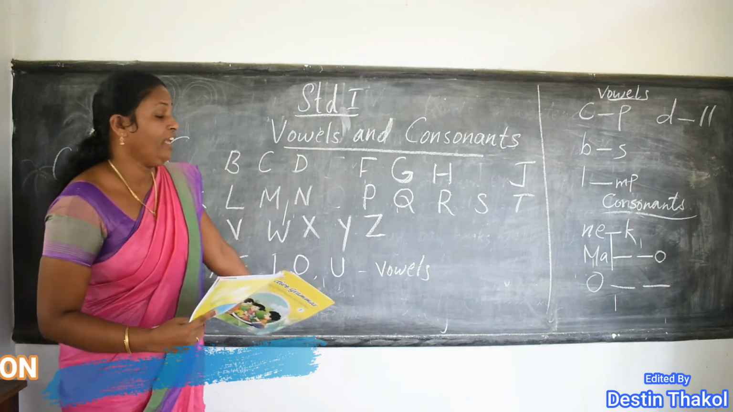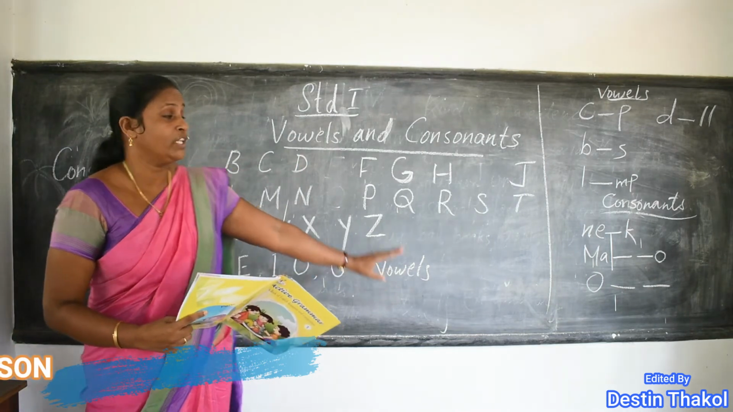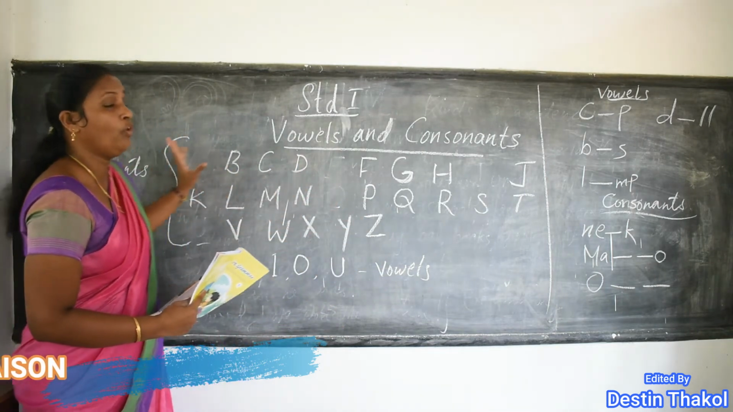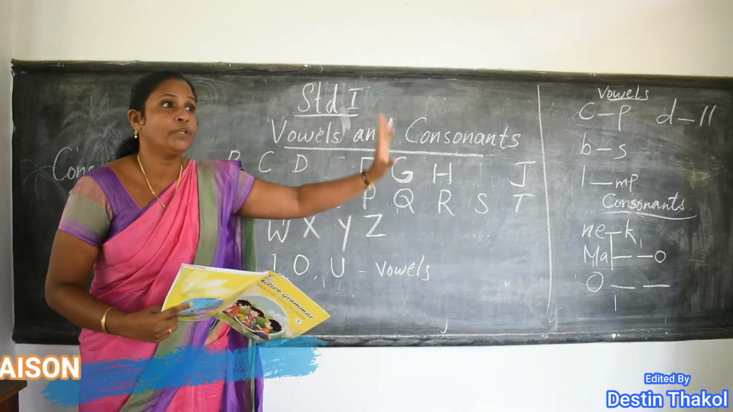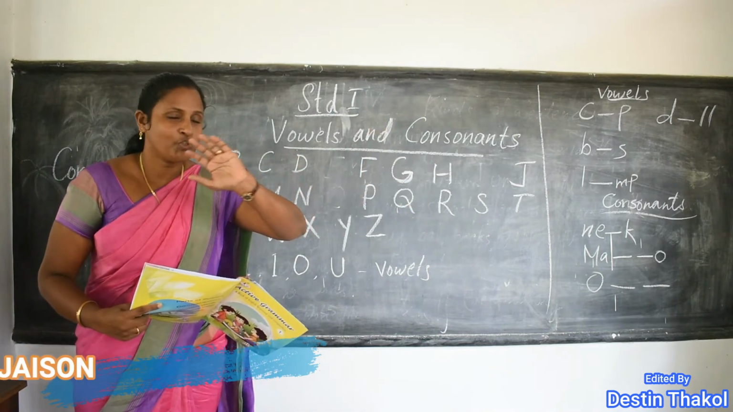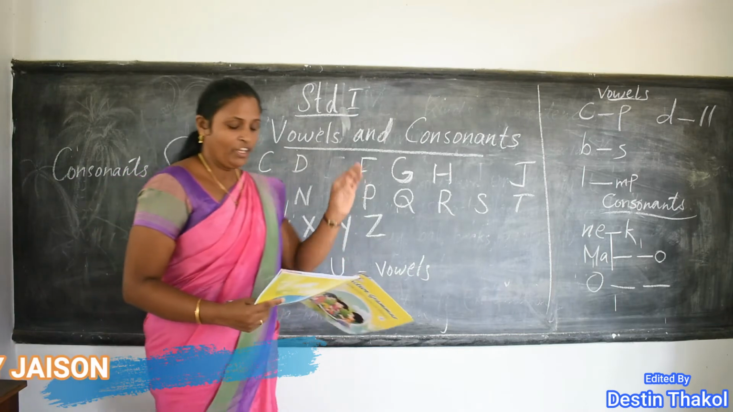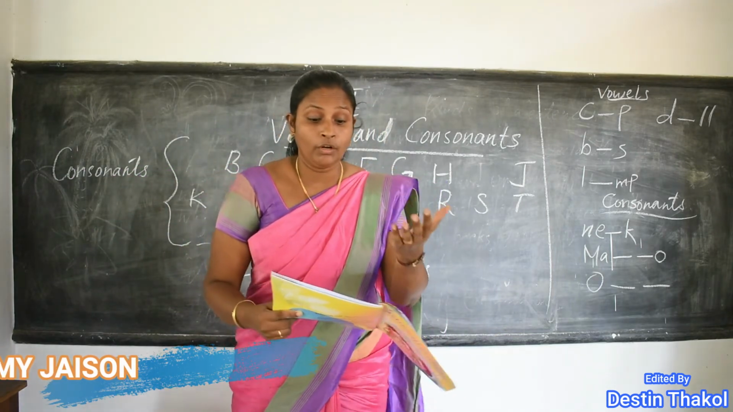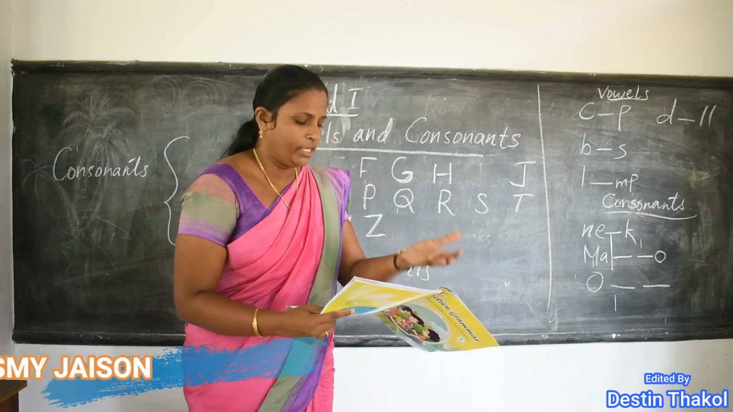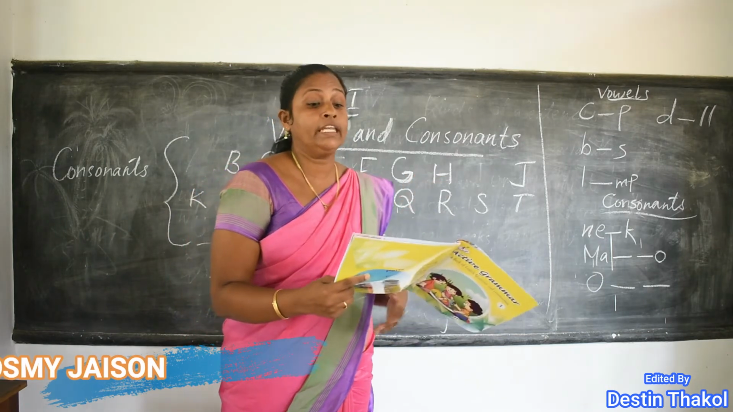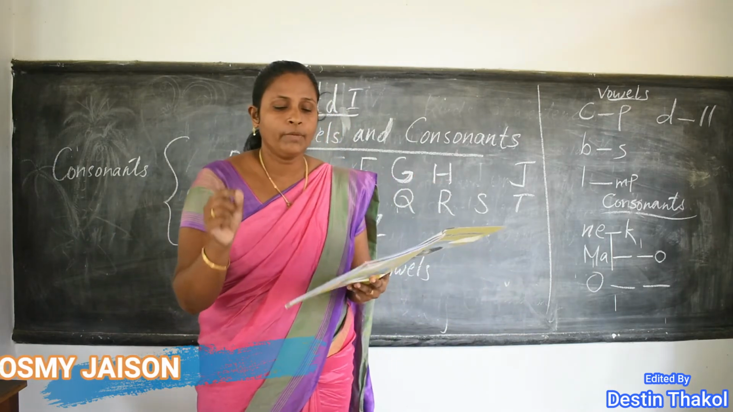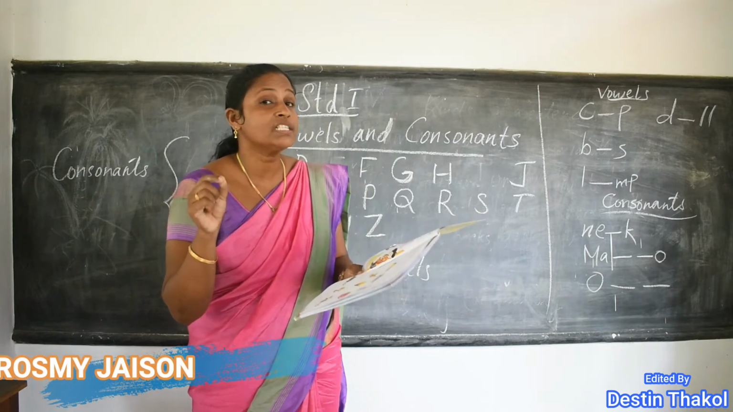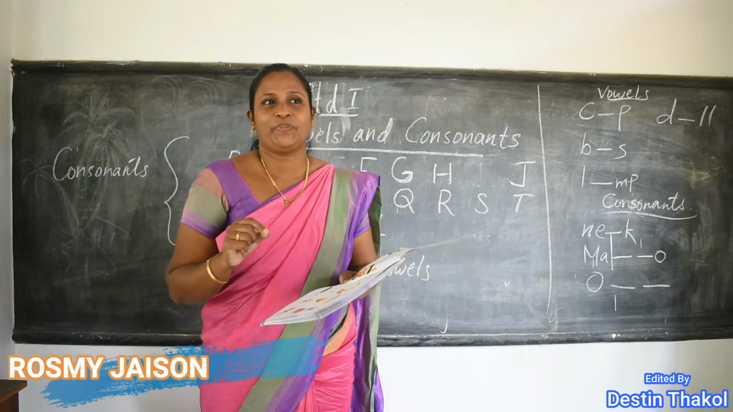Except A, E, I, O, U, the rest of the letters are called consonants. So how many consonants are there? 21. Very good. And in our textbook we have an exercise. See the pictures and complete the words. Remember to fill in vowels in the blanks.